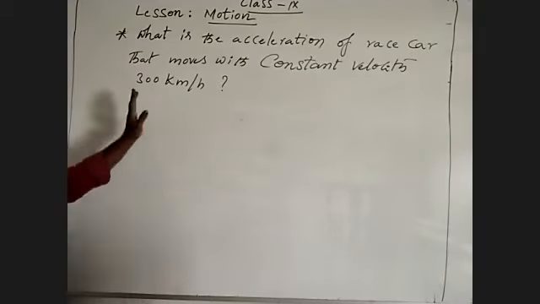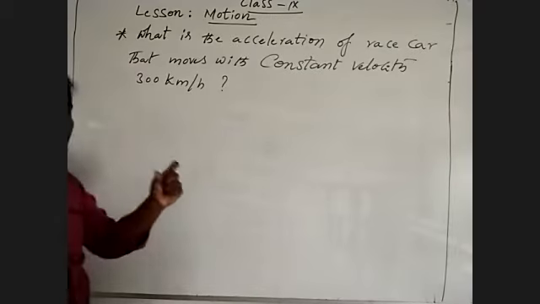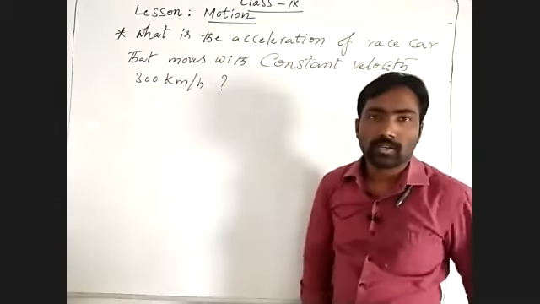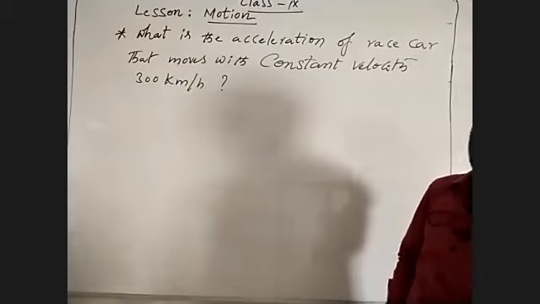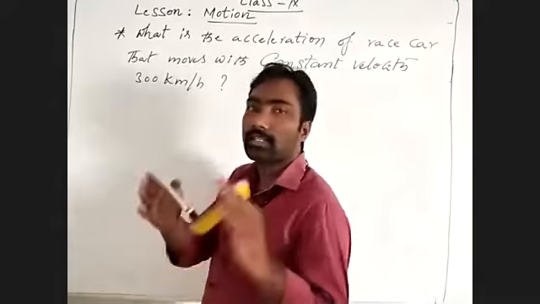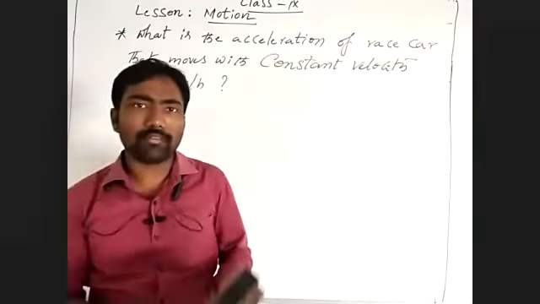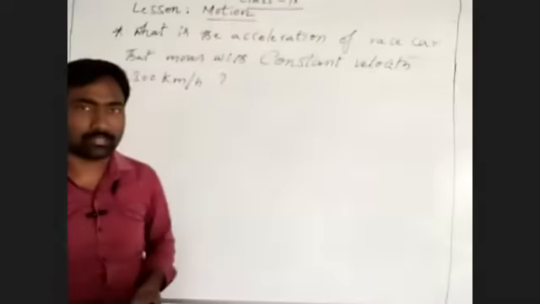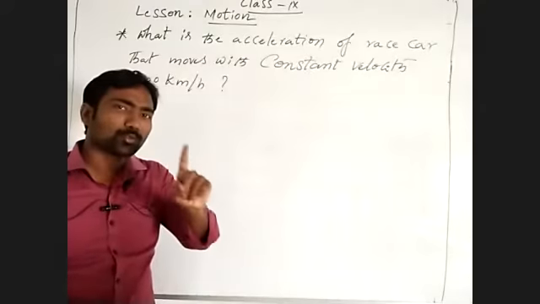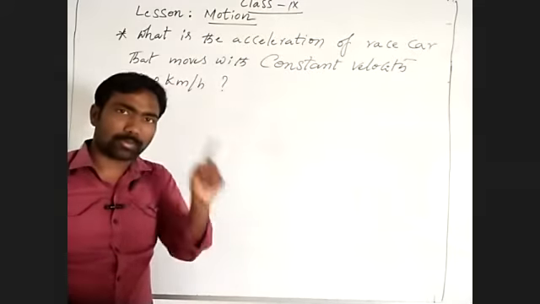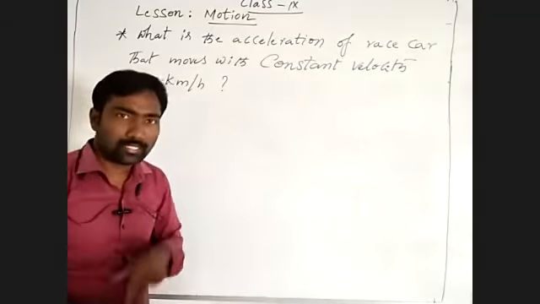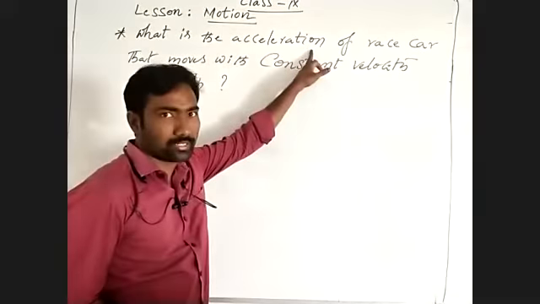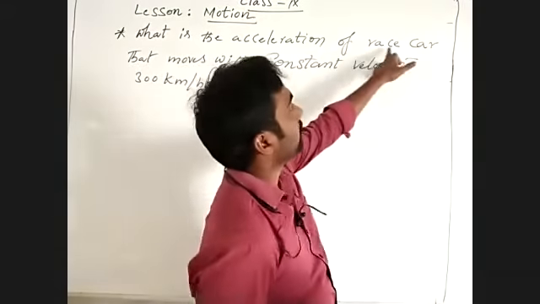See there, to find acceleration, what do we need? What I said, the definition of acceleration. Can you remember it? What is the definition of acceleration? The rate of changing velocity is known as acceleration. So the velocity should change from initial to final position. We have to find acceleration for a race car.